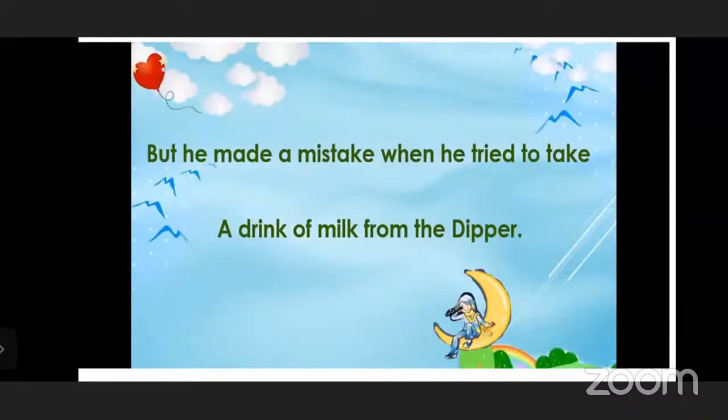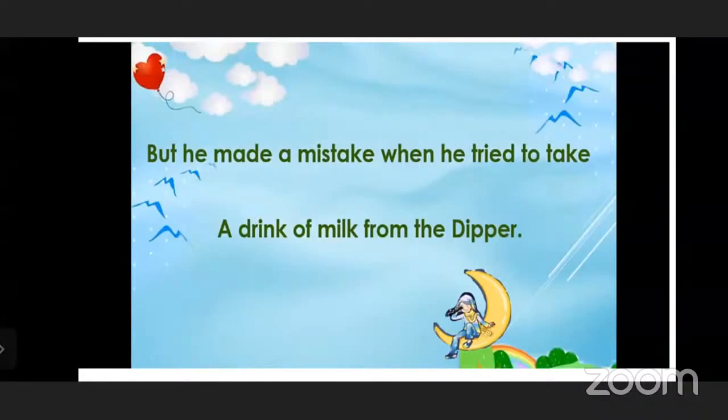Now here, dipper has two meanings. Dipper means a container for taking out water. It is one of the containers used to take water out of a glass or any utensil. Also, there are two constellations called Little Dipper and Big Dipper. In the first slide I told you, this is how your textbook looks.